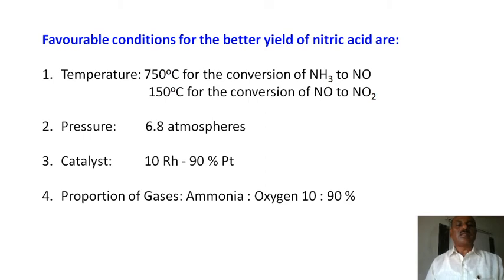So consider this reaction: nitric acid is obtained at a temperature of 750 degrees for ammonia to NO, and 150 degrees Celsius for the conversion of NO to NO2. Pressure is about 6.8 atmosphere, and the catalyst is 10% rhodium and 90% platinum, and the proportion of ammonia and oxygen is about 10% to 90%. These are some of the conditions required in the formation of nitric acid.